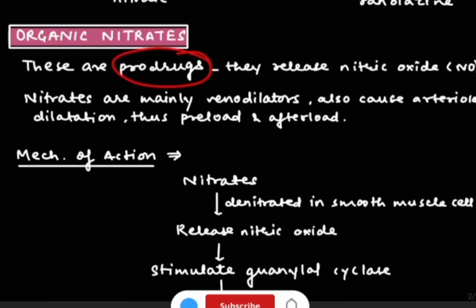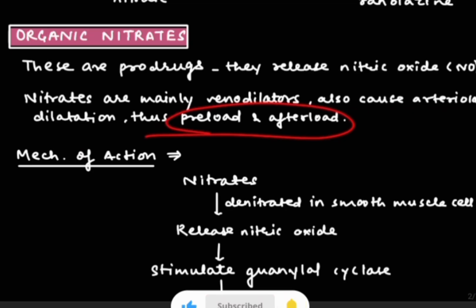Now we are going to see about nitrates. These are prodrugs which release nitric oxide. A prodrug means it is an inactive compound which gets converted into the active agent after administration. So nitrates release nitric oxide, and they are mainly venodilators. They dilate the veins, and also cause arterial dilatation, thus decreasing preload and afterload.